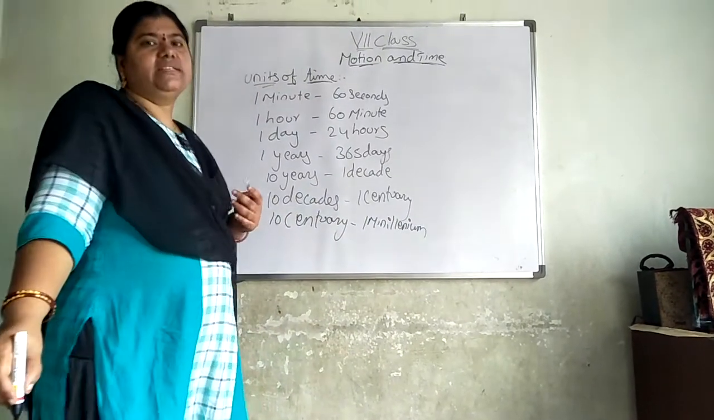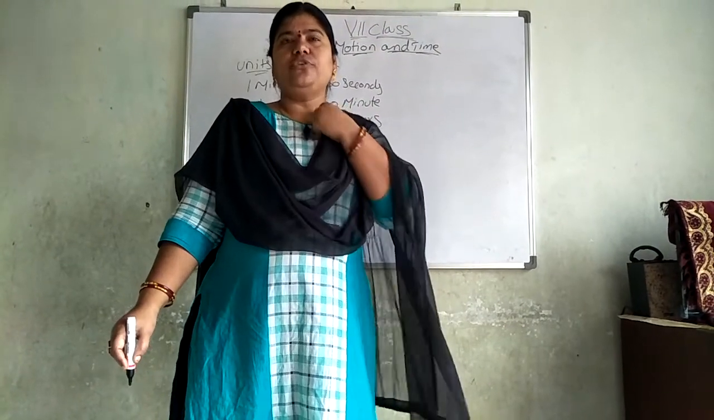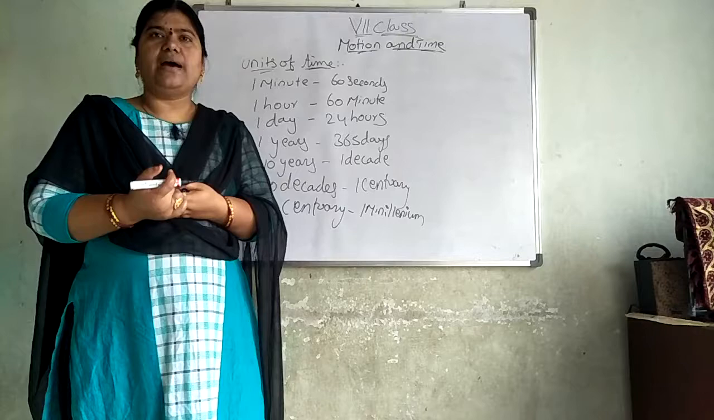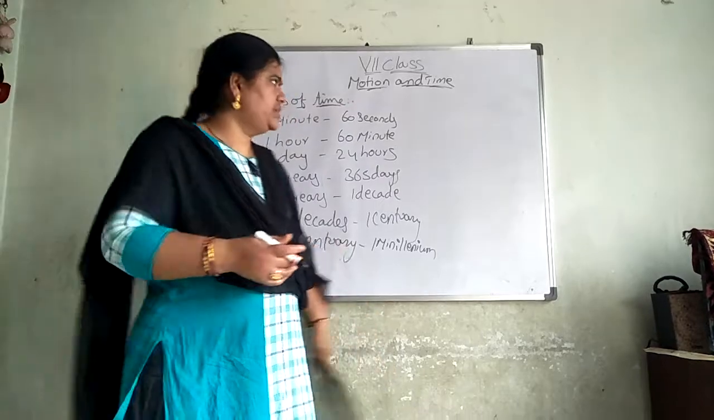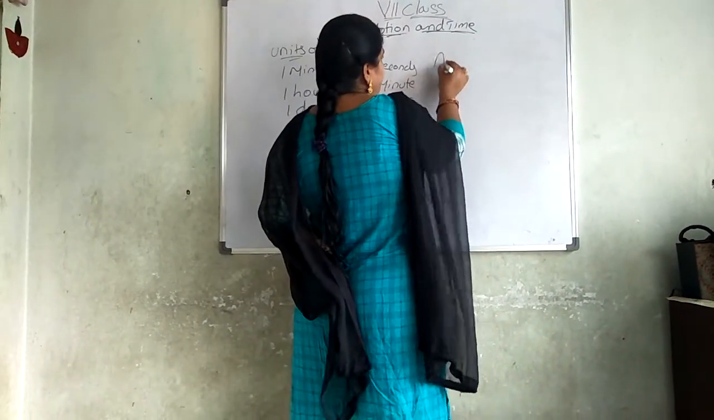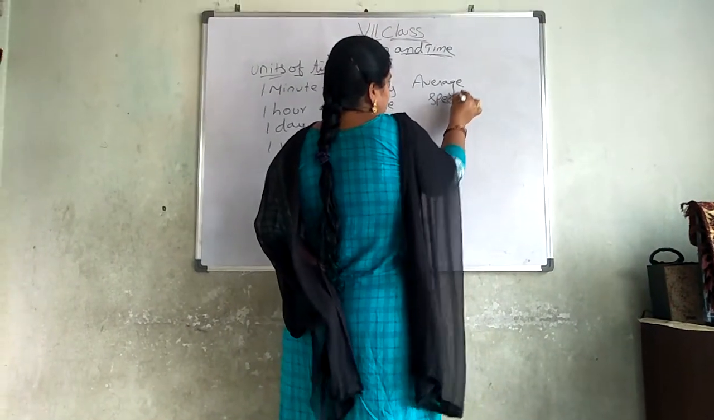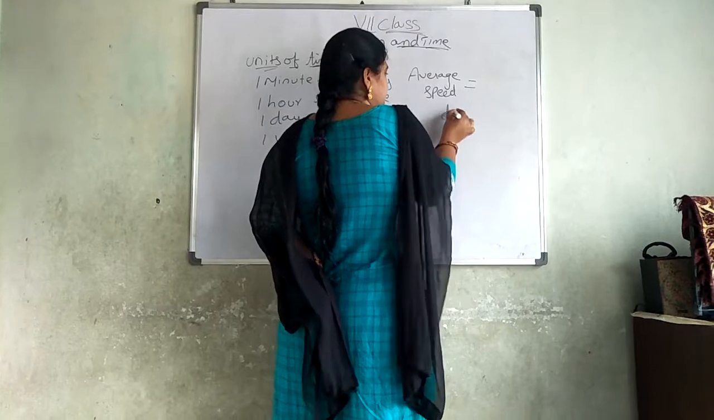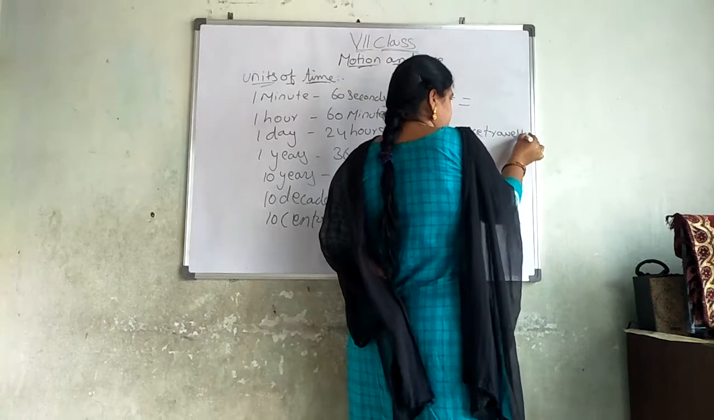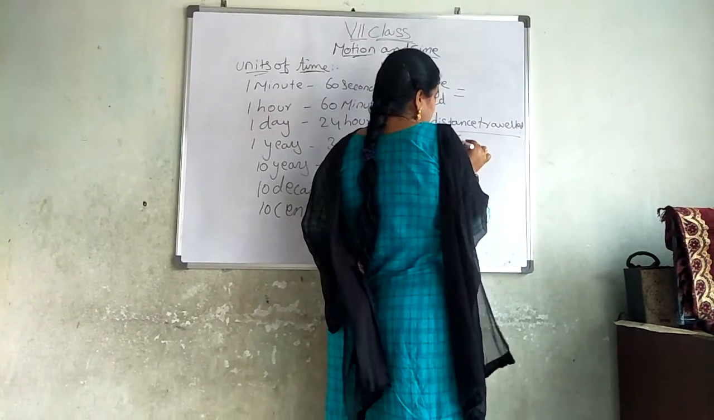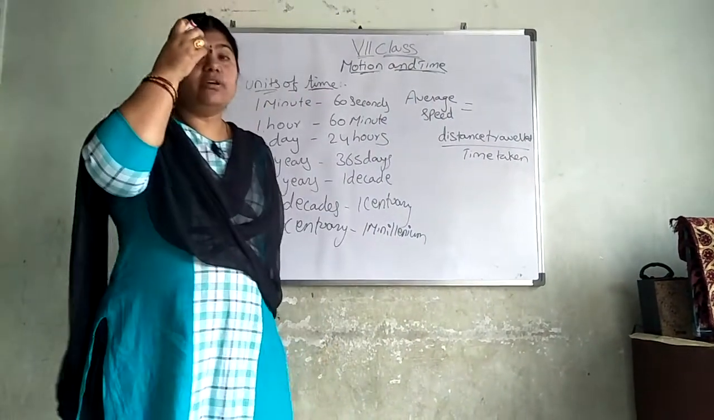Next one, always, as I said for you yesterday, whatever work we have to do, we have to see the time. And I told you, if I want to do my work in time, I must be fast. I must do my work with speed. What does this speed mean? Average speed is equal to distance travelled by time taken. This is the formula for speed.